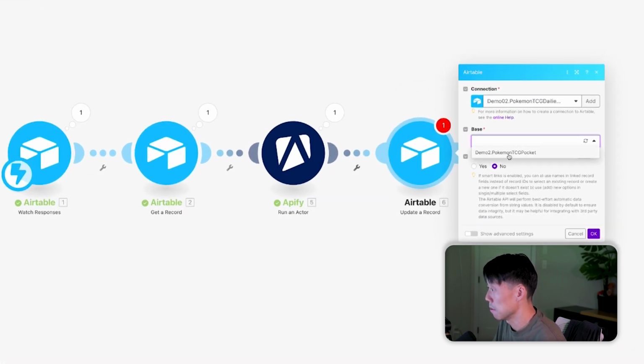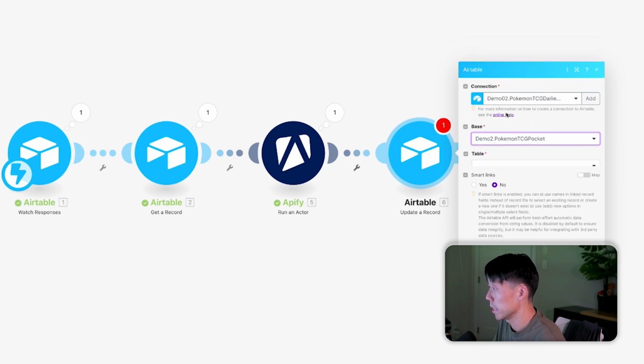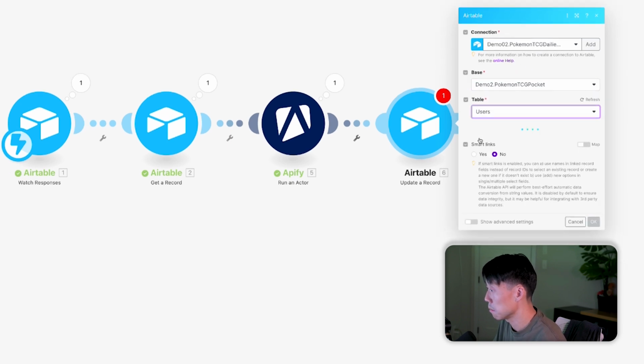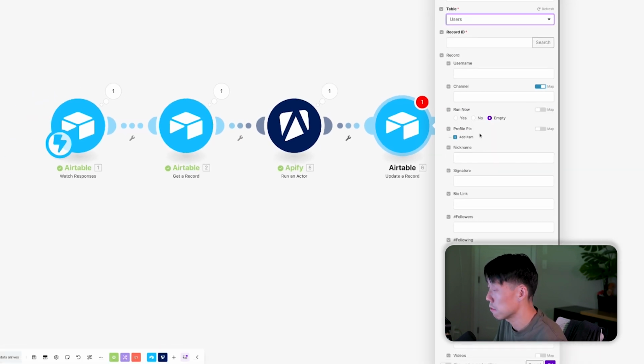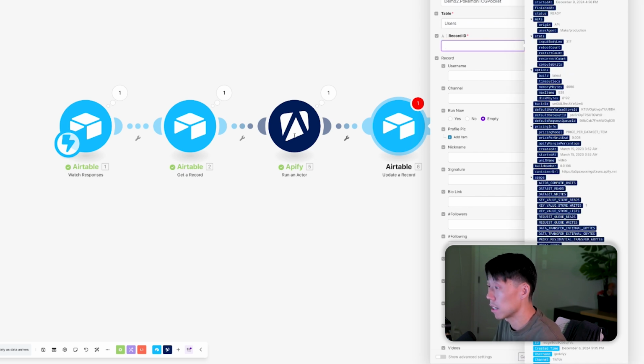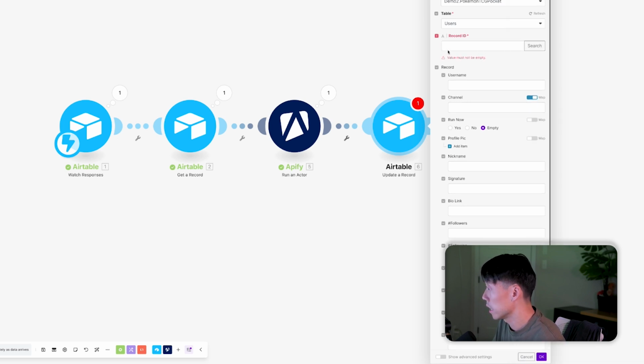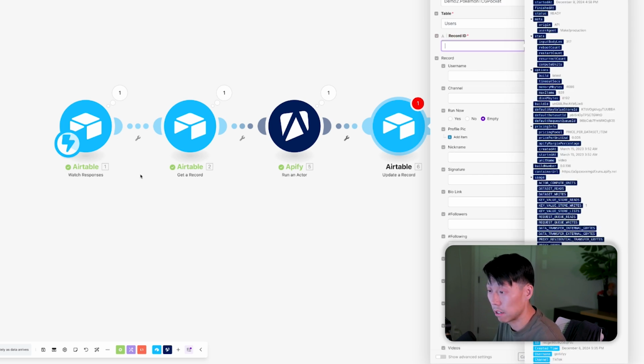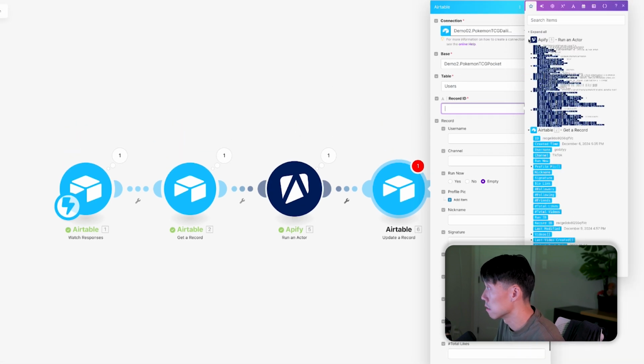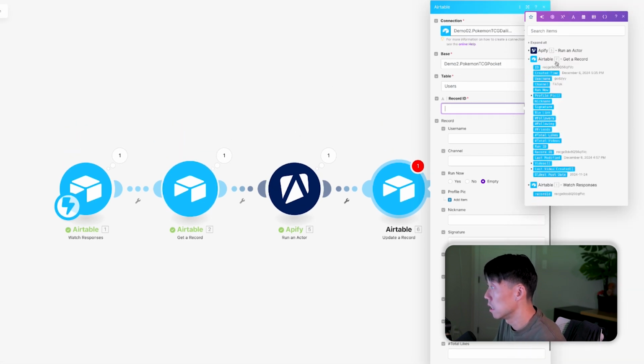All right, so the base is, of course, the one we have been working on, demo 2. In tables, we're just working in the users table right now. Okay, a record ID is going to be the record that we've been working with. I like to grab, let's see, yeah, let's just grab the record ID from the record here. So I like to collapse these things. So module 2, let's grab the record ID.